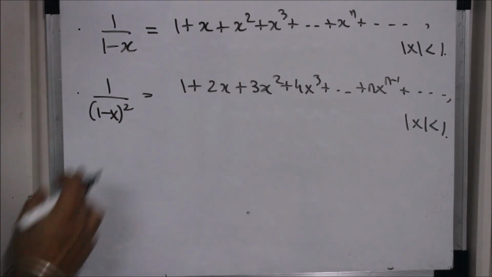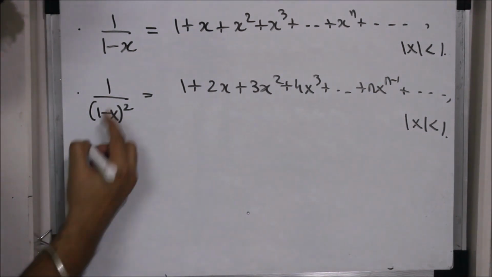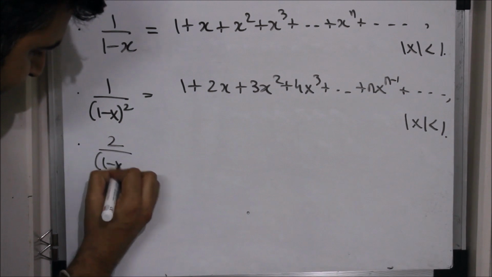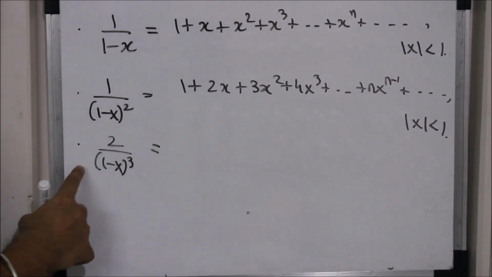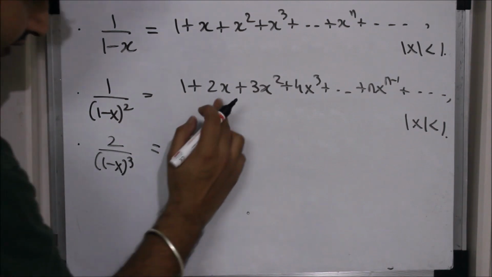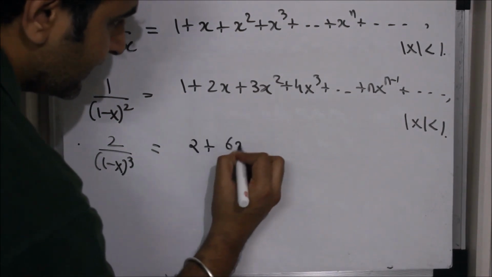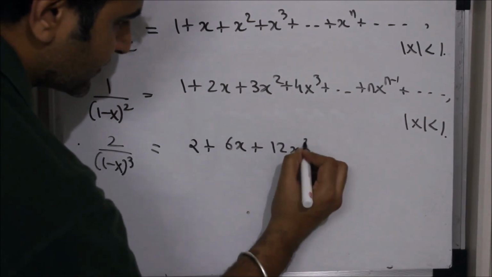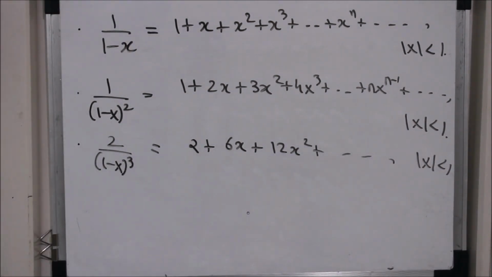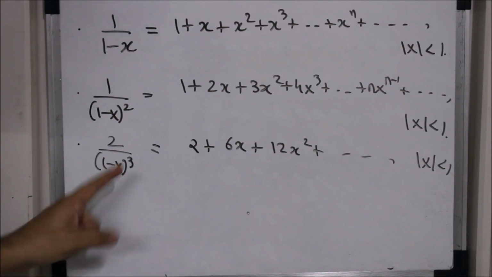Again, since this is differentiable in this interval, if I differentiate, this is nothing but 2 upon 1 minus x cube. This will also have a power series representation, and it is not anything arbitrary. It is actually 2 plus 6x plus 12x square plus so on, for mod x less than 1. So you put the value of x over here, what answer do you get?